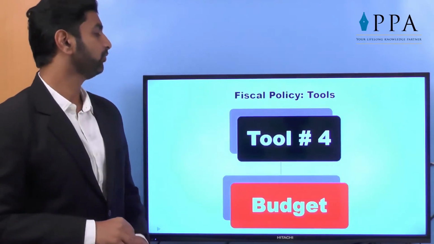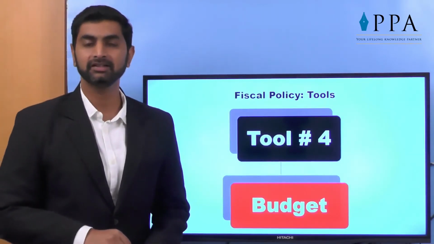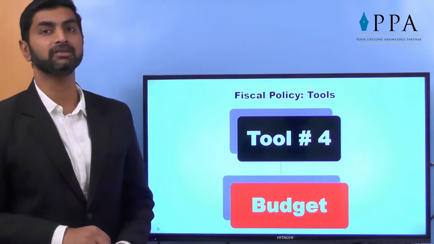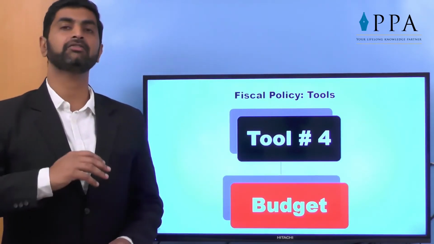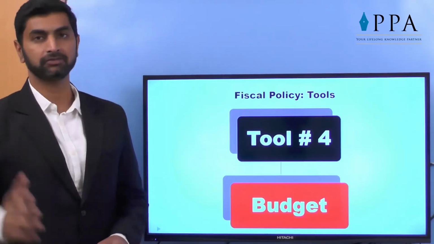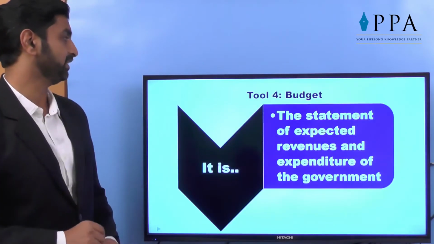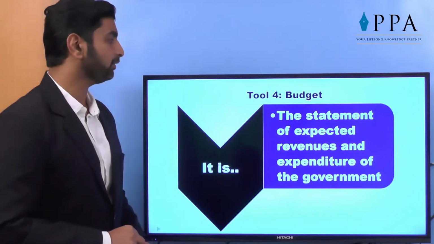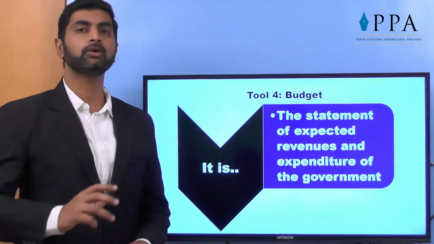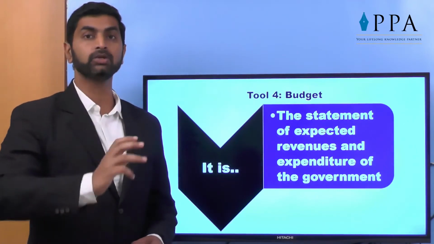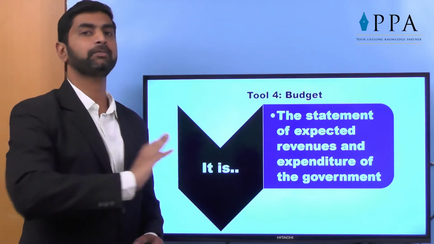Next comes the fourth tool, budget. An interesting subject for every commerce student is the budget. Every year the union budget is declared in February, thereafter the state budget, railway budgets are followed. So let's see what exactly the budget is. Budget is the statement of expected revenues and expenditures of government.